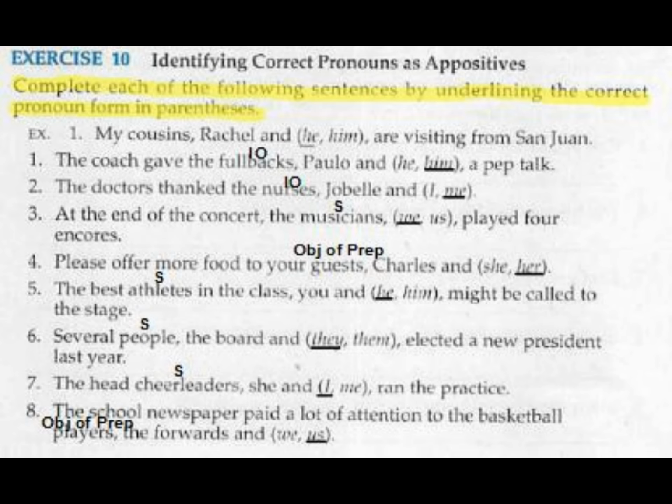Okay, now let's do the last one, number 8. The school newspaper paid a lot of attention to the basketball players, the forwards, and us. The reason why the pronoun is us there is because it's renaming players, which is an object of a preposition. So it has to be the objective case pronoun us.